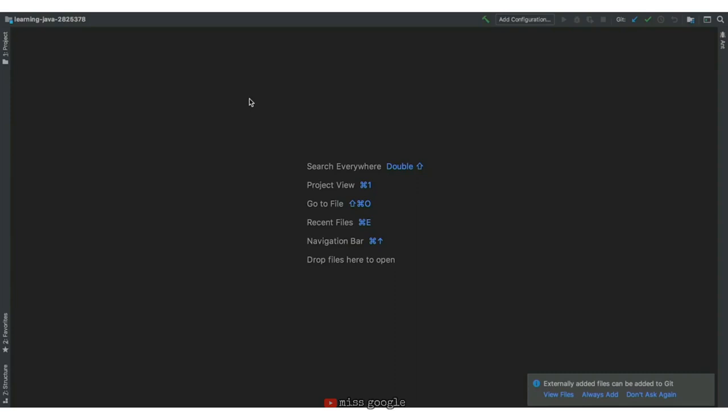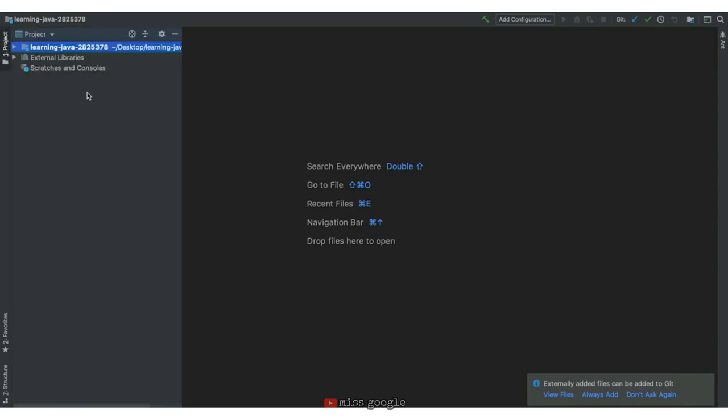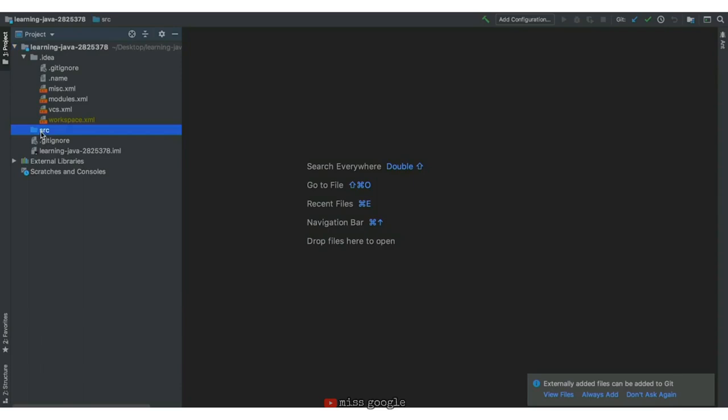What exactly does this IDE have? On the left, we have the navigation pane. This allows us to navigate to different files in our project. The .idea folder holds metadata about our project, but the main code for our Java program will be in the src folder, or the source code folder. You'll also notice in the external libraries section, our JDK is linked. We'll be working more with this navigation pane in the next lesson.